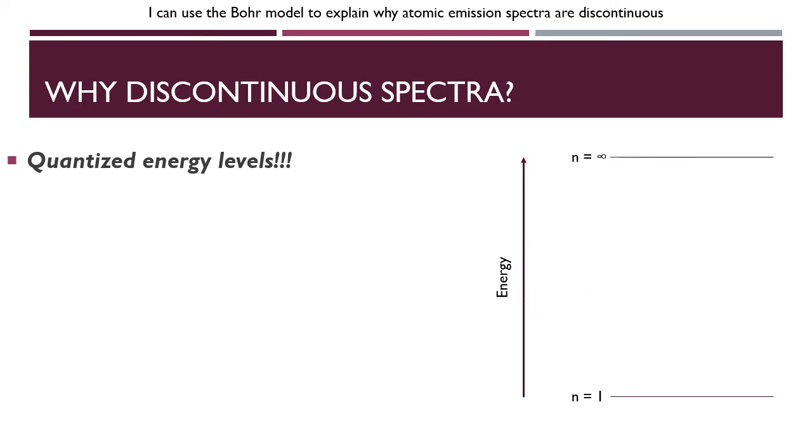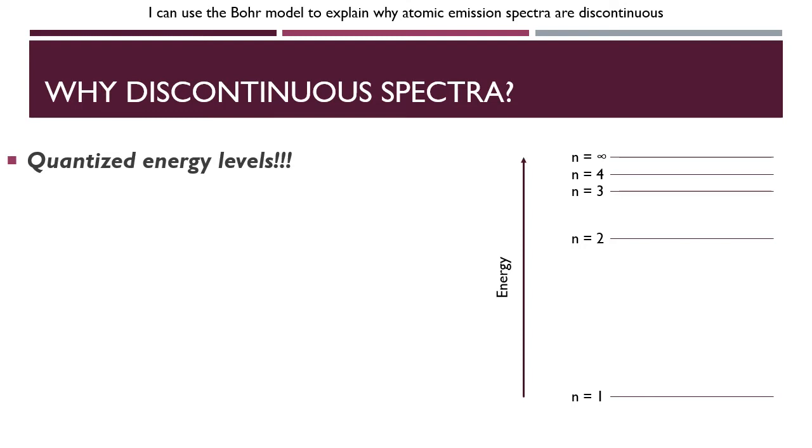Now we can add other energy levels, because there's more than just the ground state, or the first level, and the infinite energy level. We'll have n equals 2, n equals 3, n equals 4 on this diagram. I just stopped there because I've run out of room. In reality, there'd be 5, 6, 7, etc.